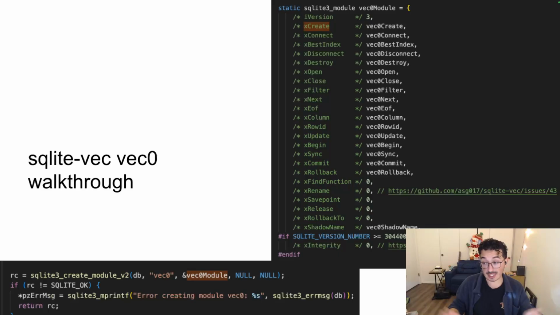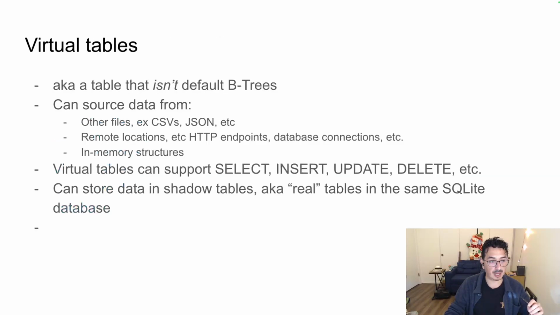So you can source this data from anywhere. It could be from virtual tables. You can create a virtual table implementation that reads data from a CSV. You can hit an HTTP endpoint. Another database. You can do whatever in these virtual tables as long as you define these callbacks in the correct way. They don't have to be stored within this.